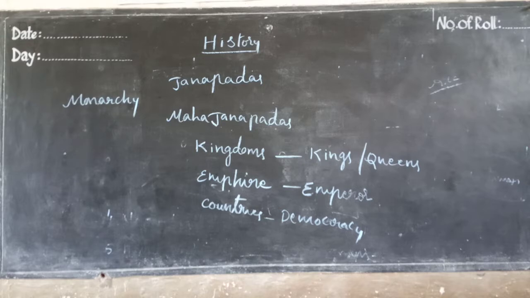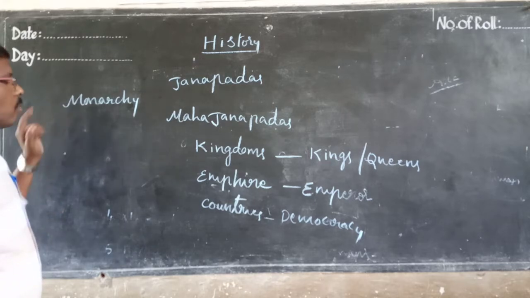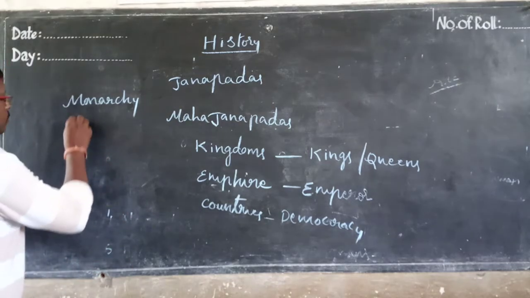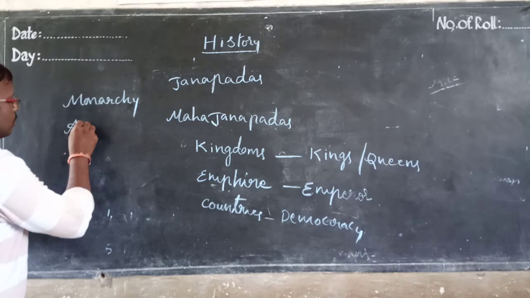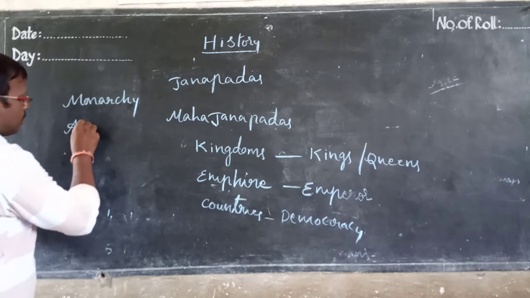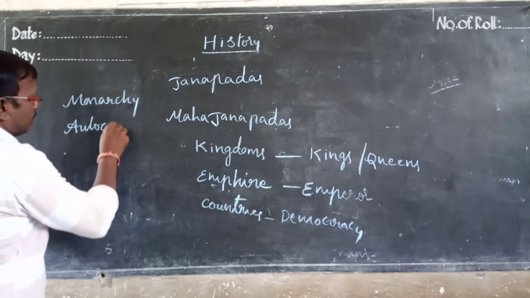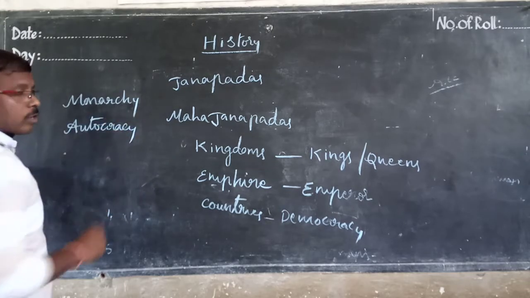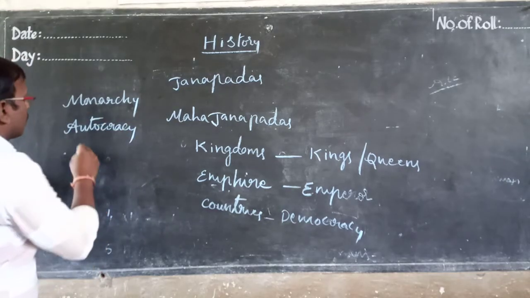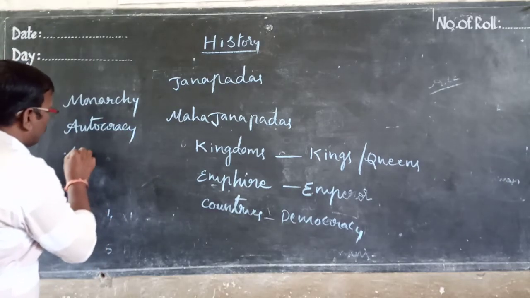These are different types of ruling: monarchy, aristocracy or autocracy, and democracy.